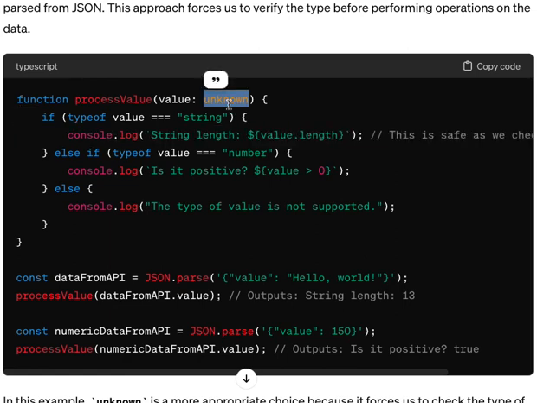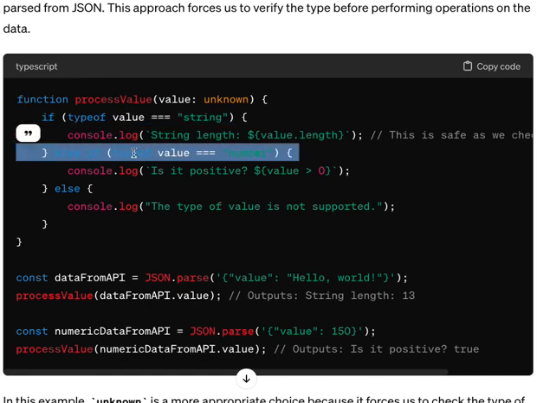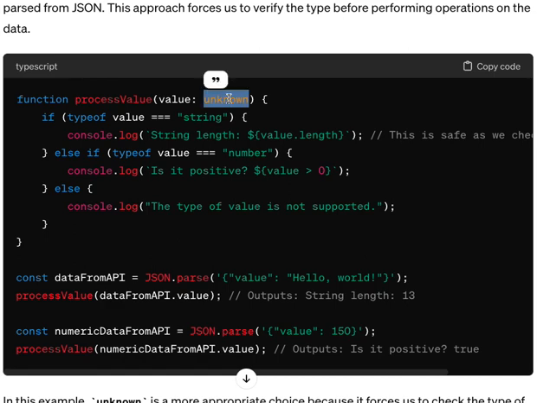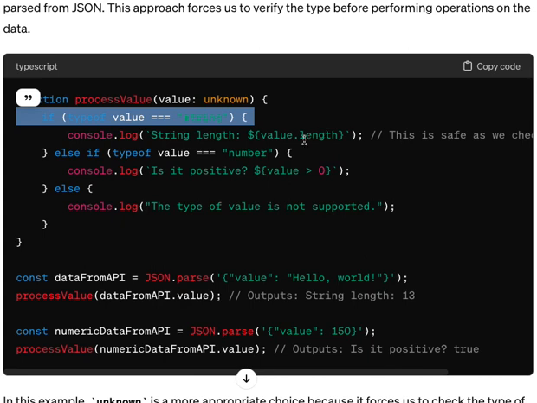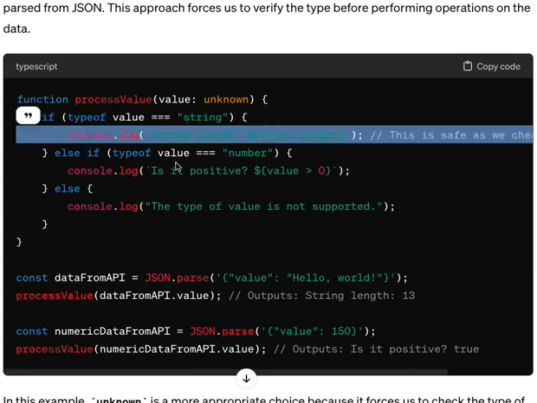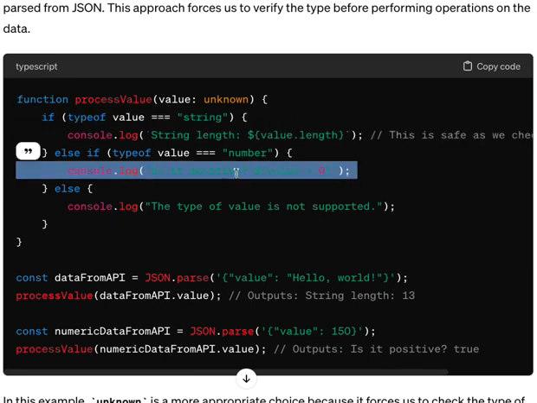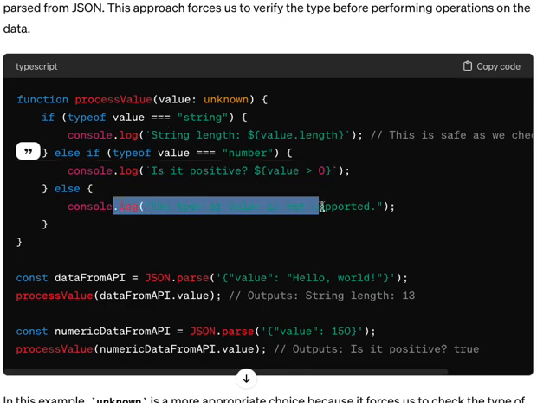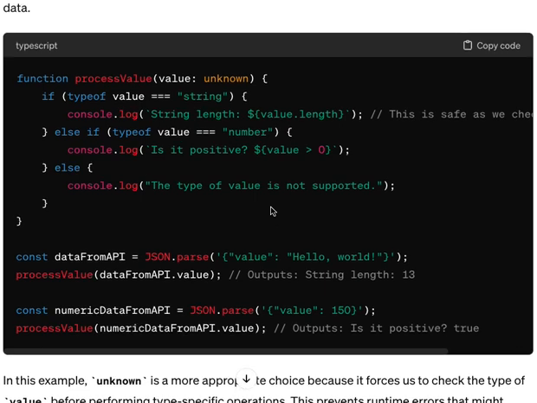If this was any type here, we do not need to check these type assertions here. So because we have the type unknown, which is a bit more type safe, the TypeScript compiler asks us to perform a type check before you perform any operation on that variable. So if it's a number, do that, and if it's none of these, then just log that the type is not supported. So that's basically the difference between any and unknown.